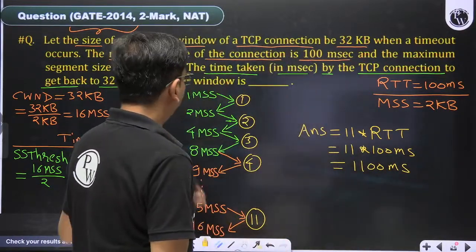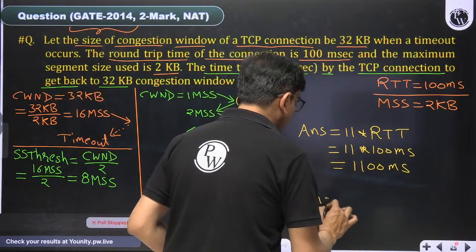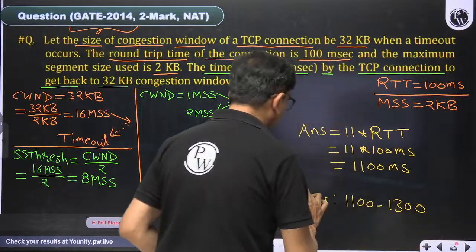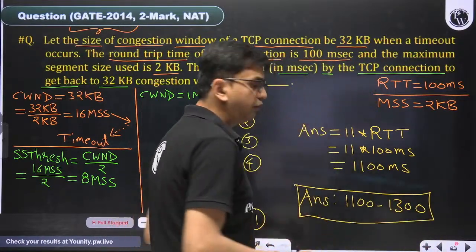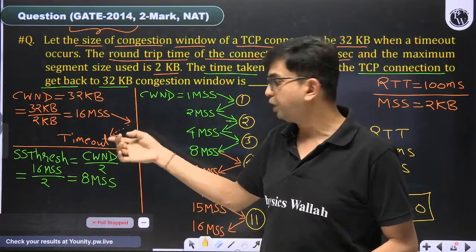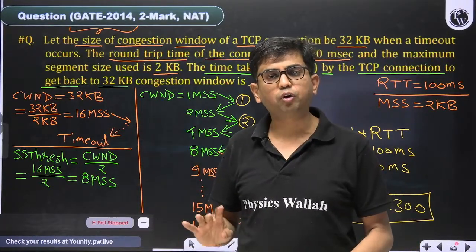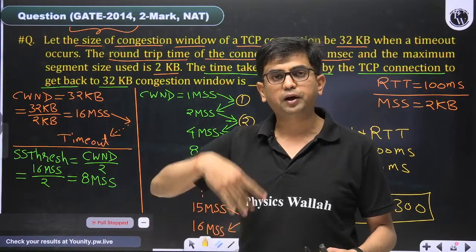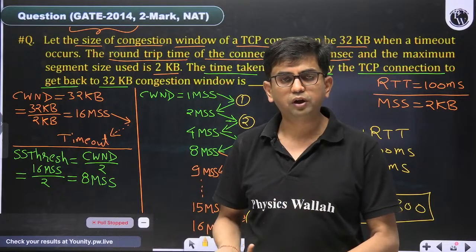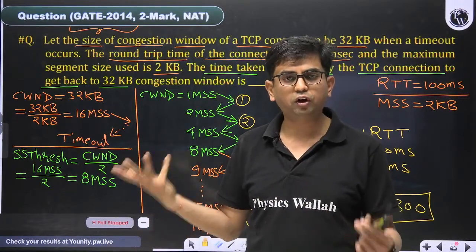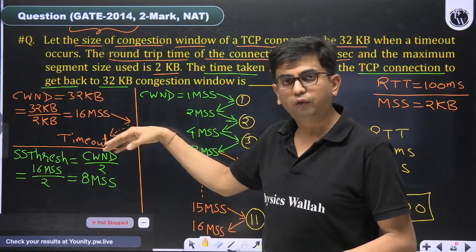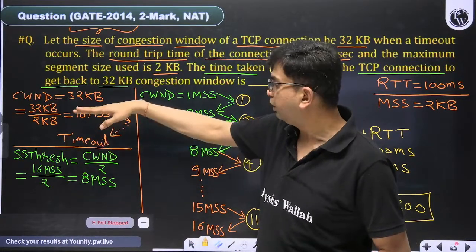But IIT Kharagpur has given the answer as a range: 1100 to 1300. Why have they given 1300? The reason is that some people by mistake may count this round also, although it is not required, because whenever a timeout occurs, it always occurs at the end of the round. We have transmitted the segment and are waiting for acknowledgement. If acknowledgement arrives, that is the end of the round. If acknowledgement does not arrive and we get a timeout, that is also the end of the round trip time. So it is the end of one round.